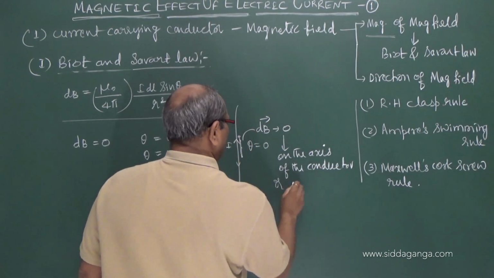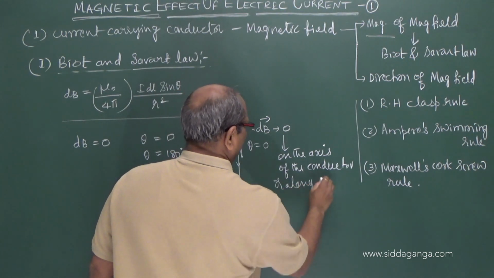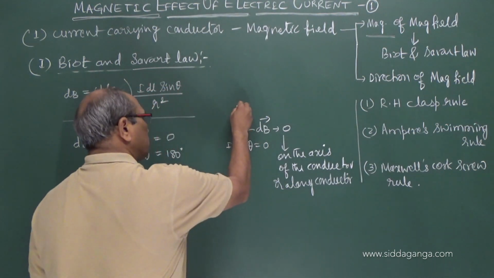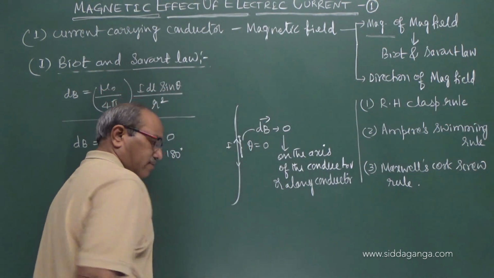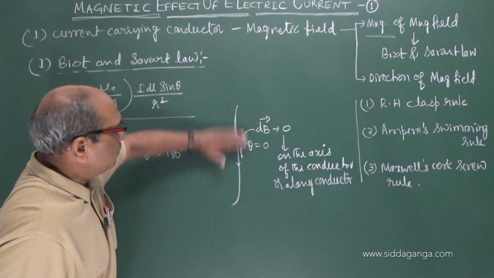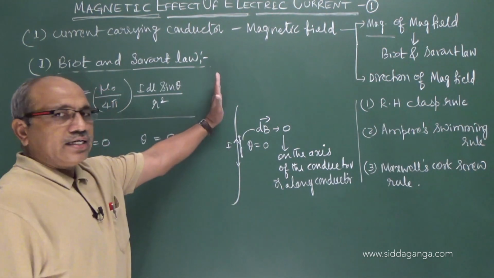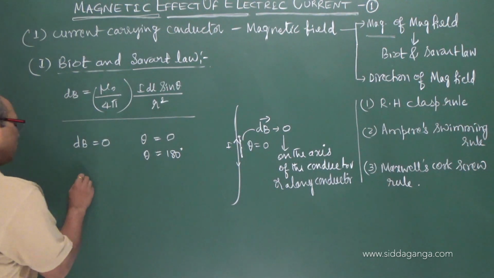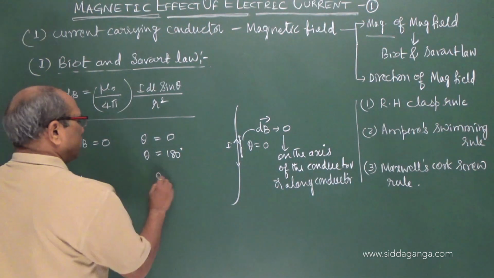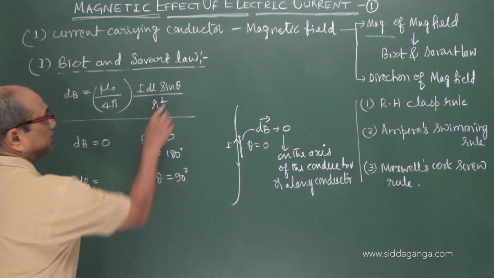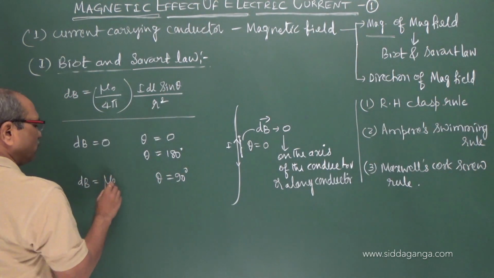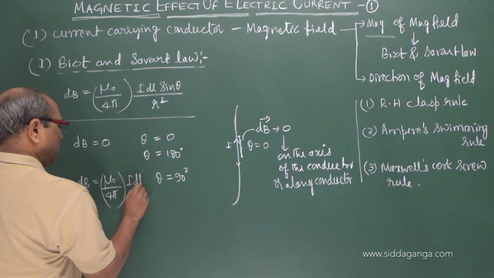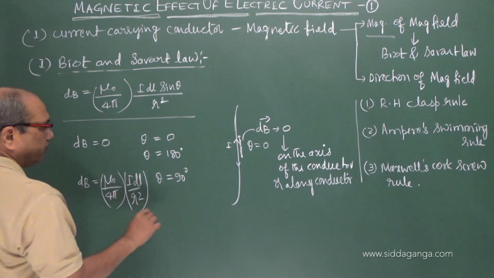Or along the conductor. We cannot see the magnetic field parallel to it. We cannot have the magnetic field in the plane in that direction. We cannot see the field at all. But consider a point where theta equals 90 degrees, the field becomes maximum. The value is mu naught upon 4 pi, I dl by R square.